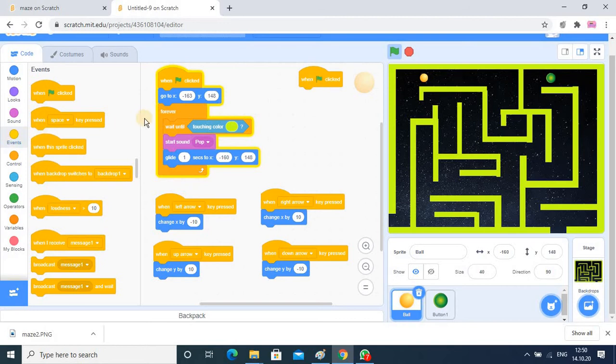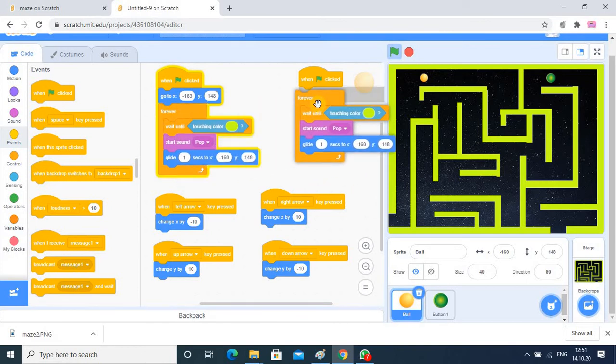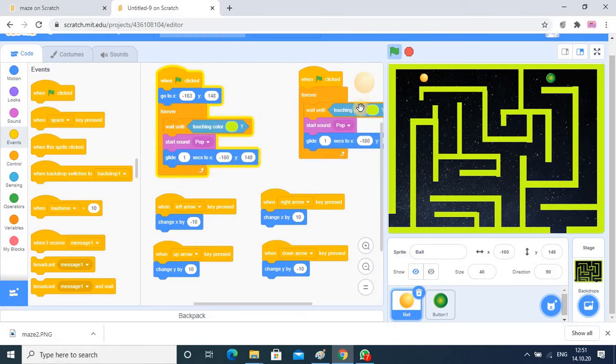So for that again we need the same kind of code, like here we have forever, touching color, sound and gliding. Same code we repeat. So here we create a duplicate. Here there is a wait until, and there is a touching color. So that touching color, in place of that I would like to add